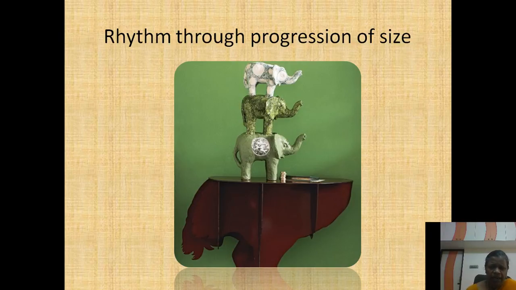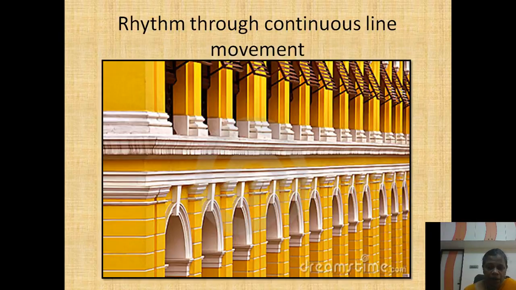Next one is continuous line movement. This you may have seen in any temple or palace. This form of rhythm is obtained by using a curved line. In this type of rhythm, the rhythm is unbroken and gives a feeling of continuous movement. Here the lines are unbroken, and they give a continuous movement.